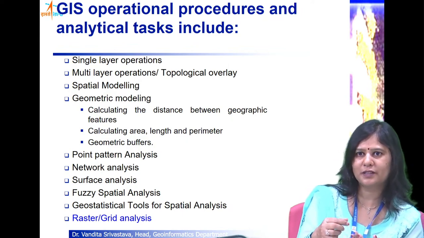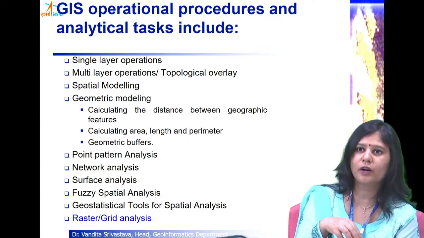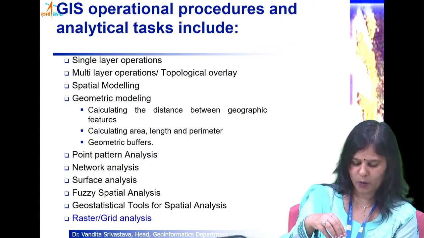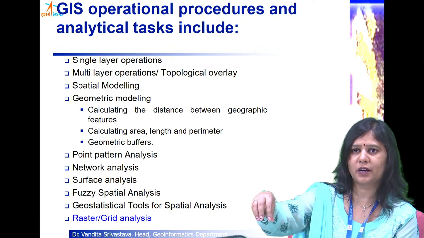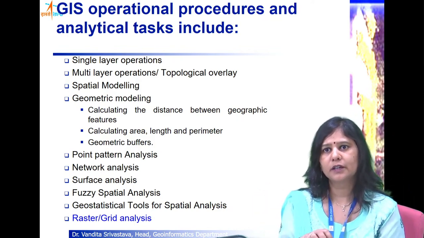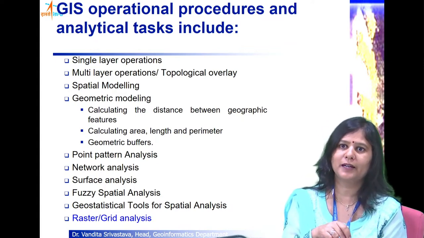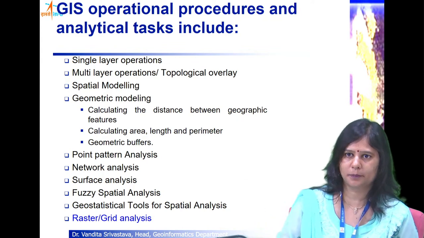Like for example, if I say I have some ore reserve here, let's say a gold reserve, then if I observe this point and a point that is farther away, the point that is closer is more likely to have a similar value than a point that is farther apart.